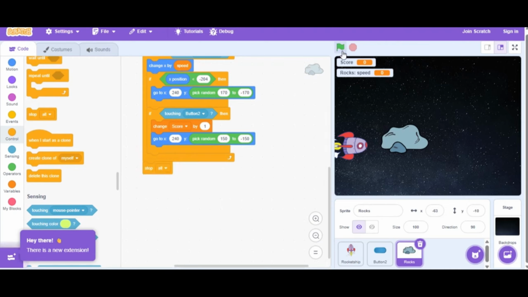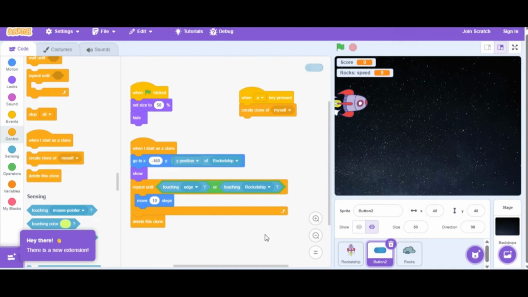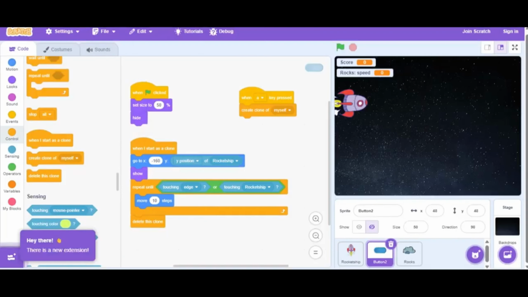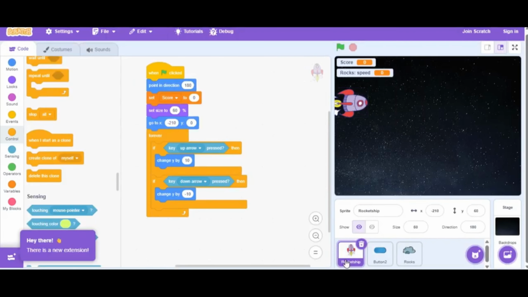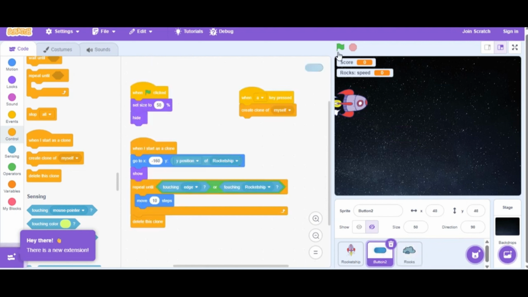The combination of the two clips showcases a complete flow for building a functional Scratch game, setting up the environment, defining the hero's controls, and programming the dynamic, rule-based behavior of the obstacles. The game over state is implemented by the implicit structure of the repeat until loop. When the rock clone's movement loop stops because it is touching rocket ship, the code immediately following the loop, which is typically a stop all block, though not shown in the final visible script, would end the game.